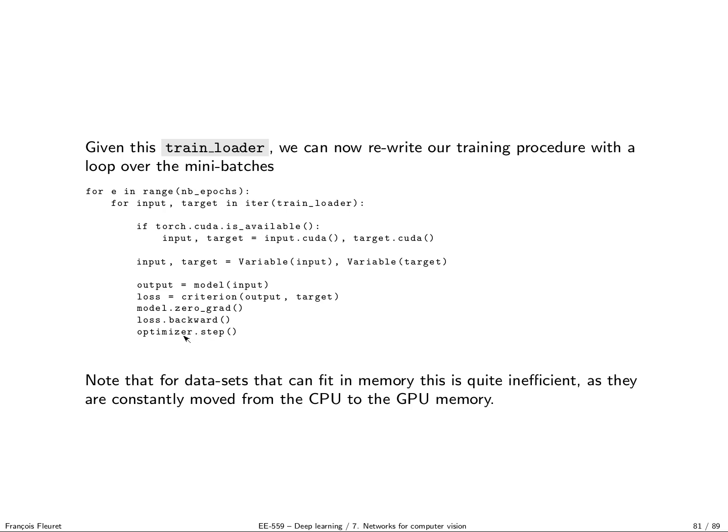So note that if your dataset is so small that it can fit in memory, or if you are super rich and you have gigabytes of memory, this is quite inefficient. So from my experiments, if I remember well, doing this with MNIST would make everything twice slower. Now, to be checked with more recent versions of PyTorch, but again, if everything can fit in memory, you should not have multiple disk access all the time.